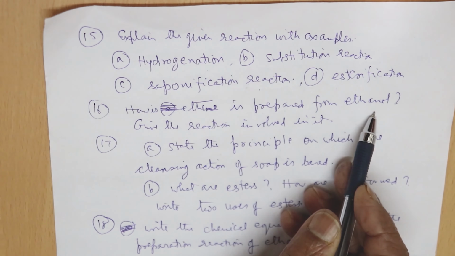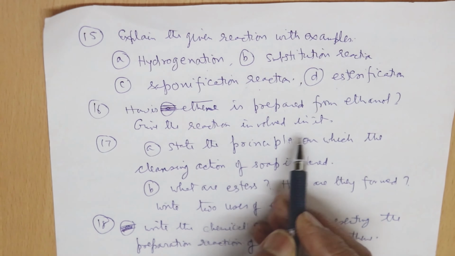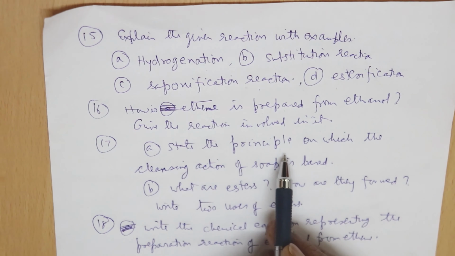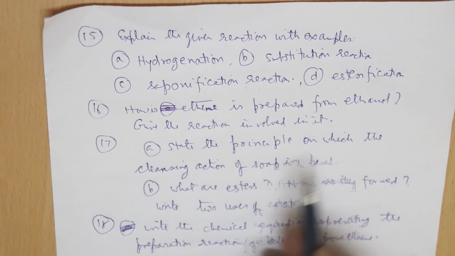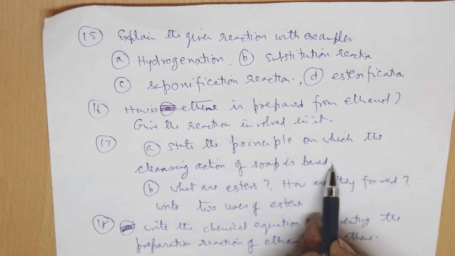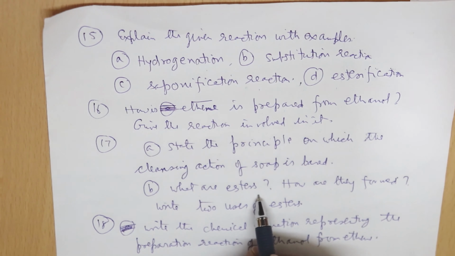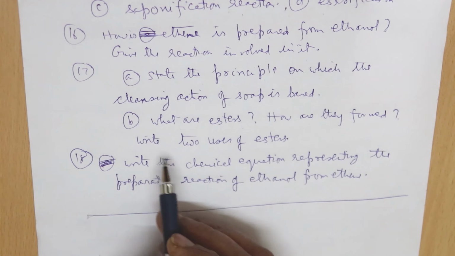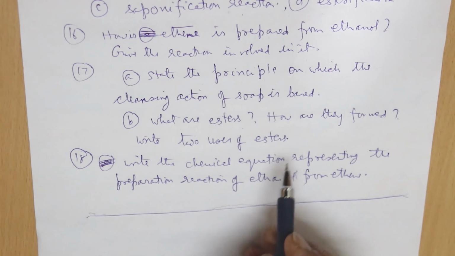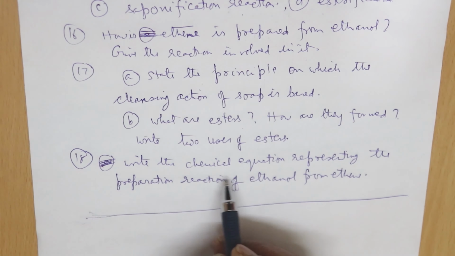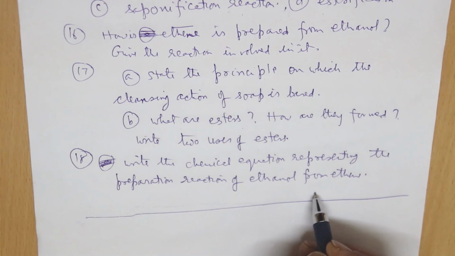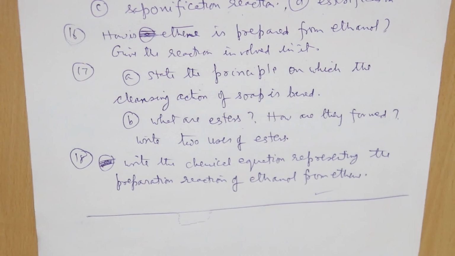How ethene is prepared from ethanol, give the reaction involved in it. Then we have next question, state the principle on which the cleaning action or the cleansing action of soap is based. What are esters and how are they formed? Then write the 2 uses of esters. Next one, write the chemical equation representing the preparation reaction of ethanol from ethene.